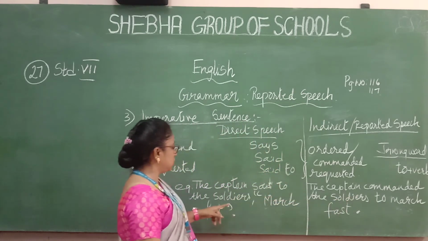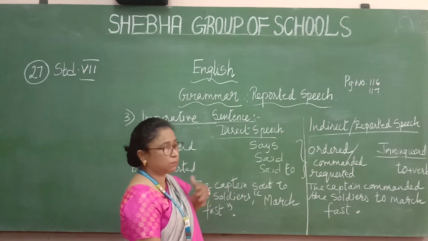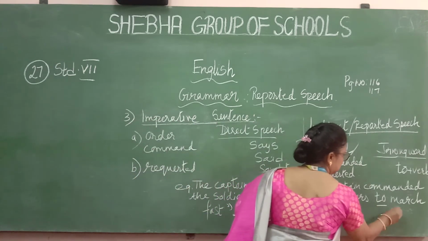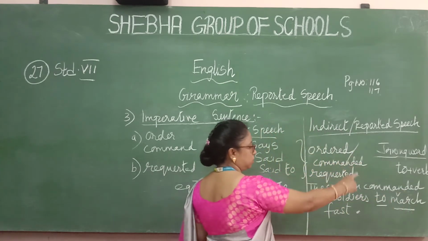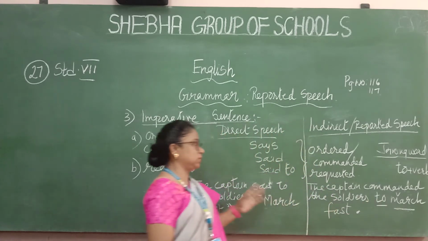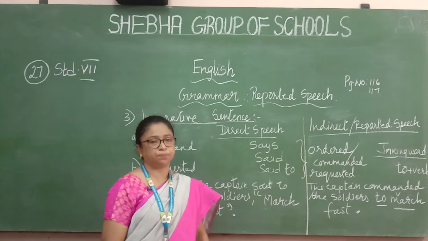See, the joining word is to. Now where is the verb over here? March is the word. March means march past. You know the word march, no? So march is the verb. So to plus the verb. Got that now? See, I told you, the joining word is to. So where should you put the to? In front of the verb. So to march fast. So this is the imperative, ordered or commanded.